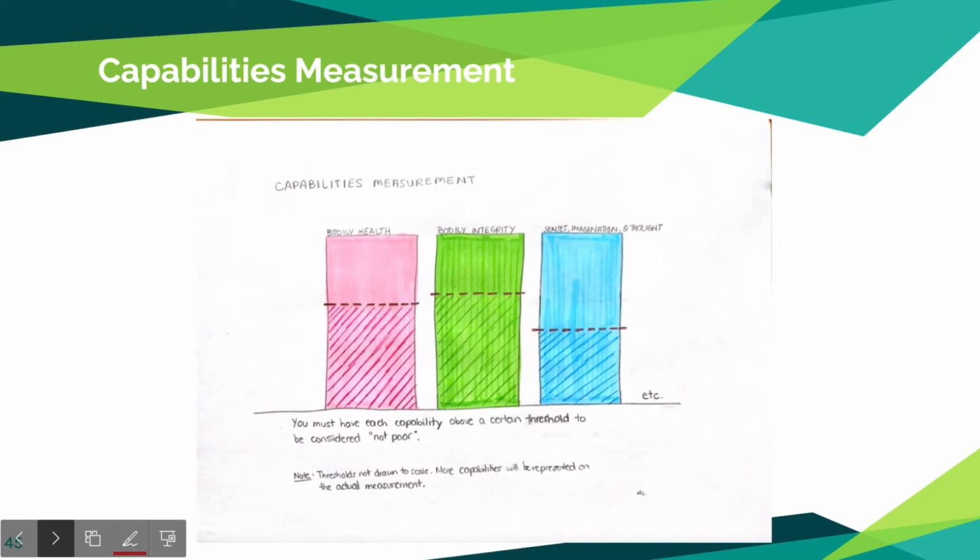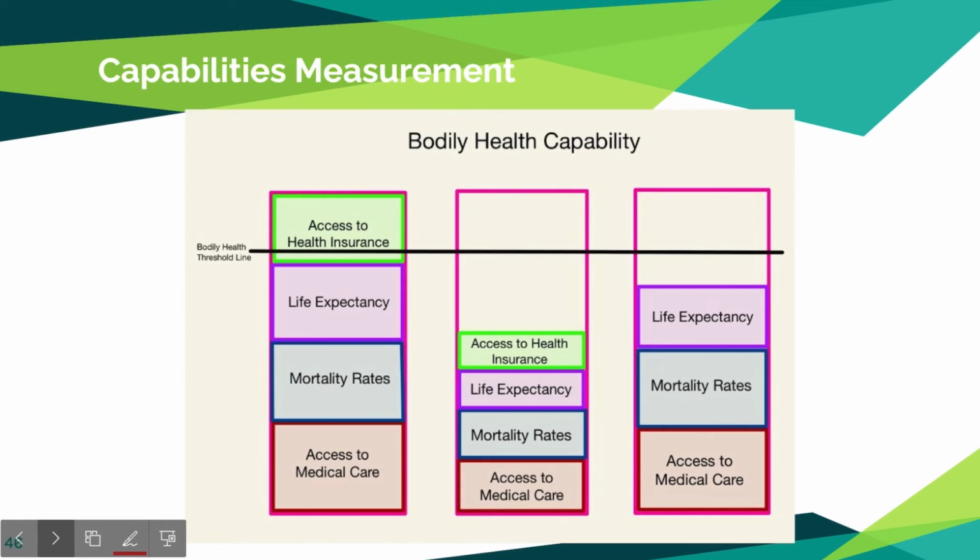But how can this really be measured? Take the capability of bodily health, for example. The factors listed before, such as life expectancy, access to medical care, access to insurance, and mortality rates, would all be a part of the bodily health capability. Each factor would have a numerical value associated with it, such as the number of people who have health insurance, the average life expectancy, the mortality rates for common illnesses, or how many people cannot receive medical care when they need and want it. If indicators are all somewhat low, or one indicator is very low, the overall bodily health capability will fall below the threshold line, and that individual will be classified as capability poor.